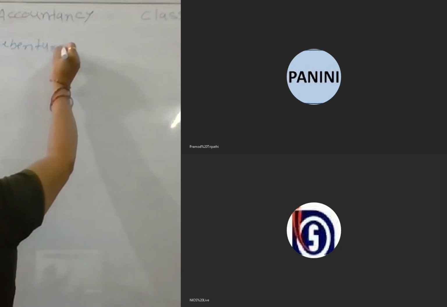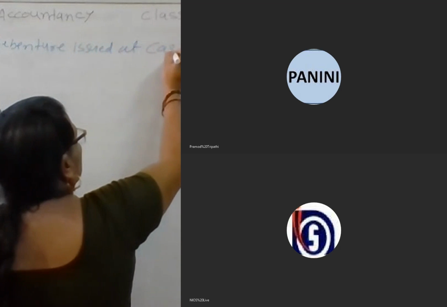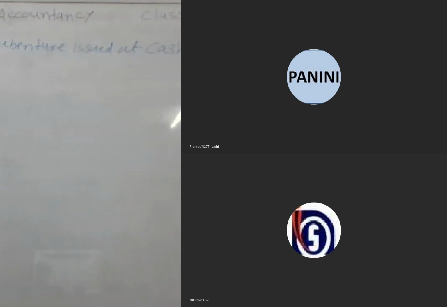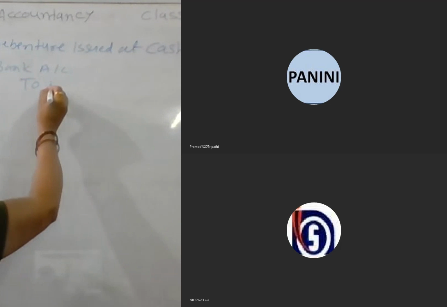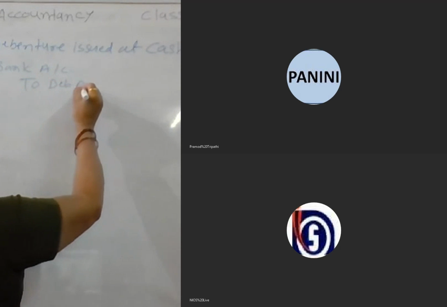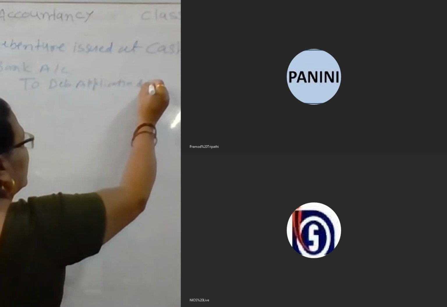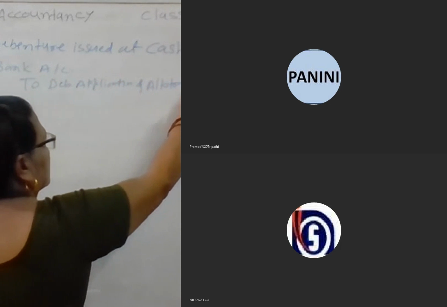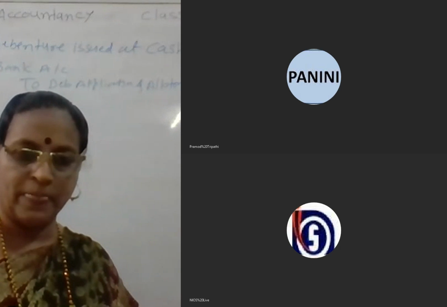The first journal entry will be bank account debited to debenture application and allotment, which we saw in case of share capital.